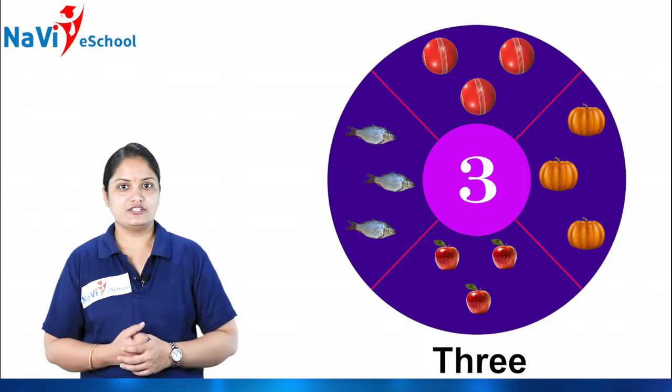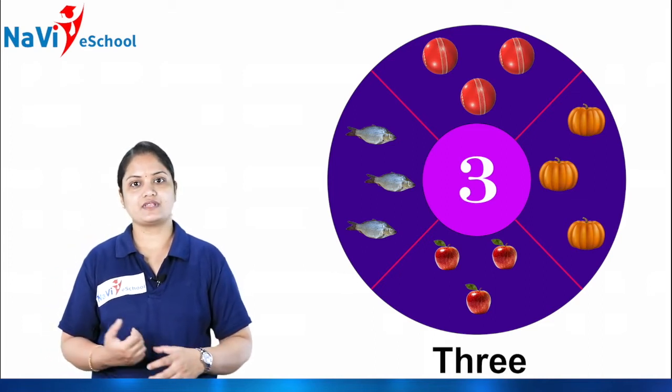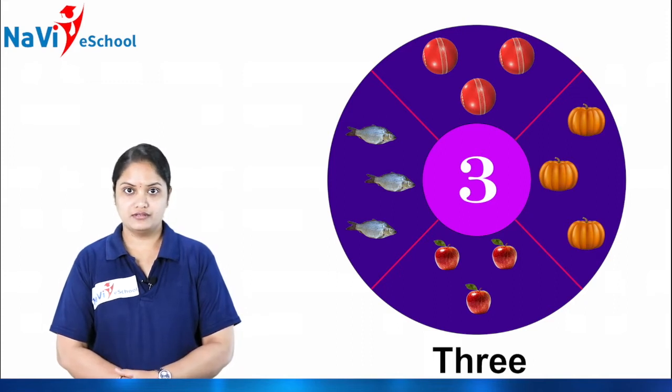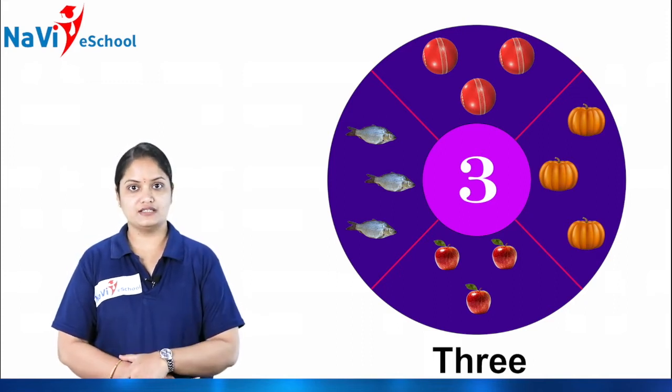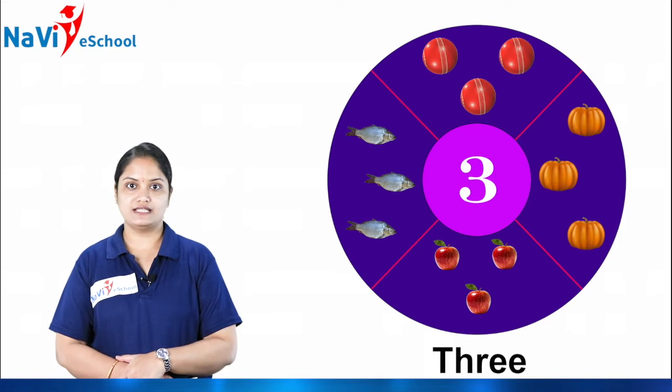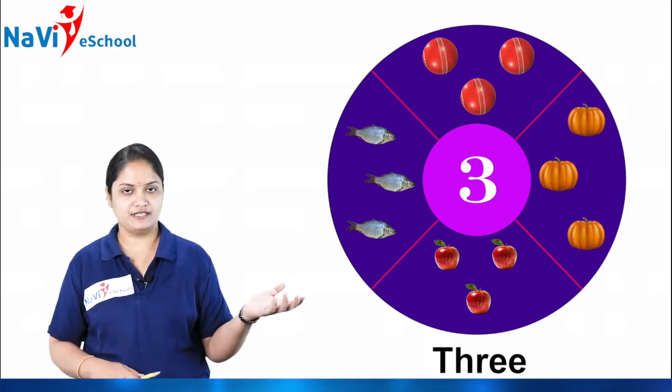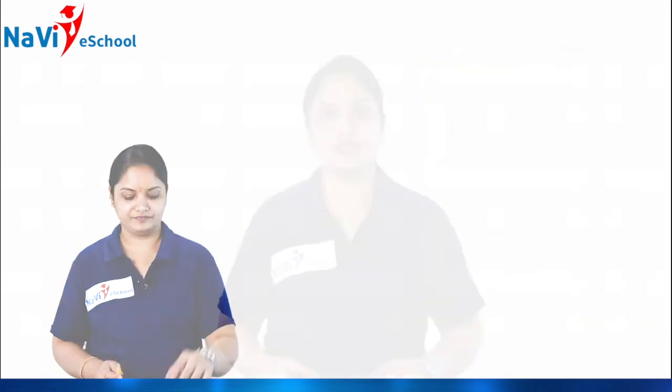So like this, children, you have to draw or write number 3 as well as identify the number name of 3. Okay. So children, you came to know about number 1, number 2, number 3.